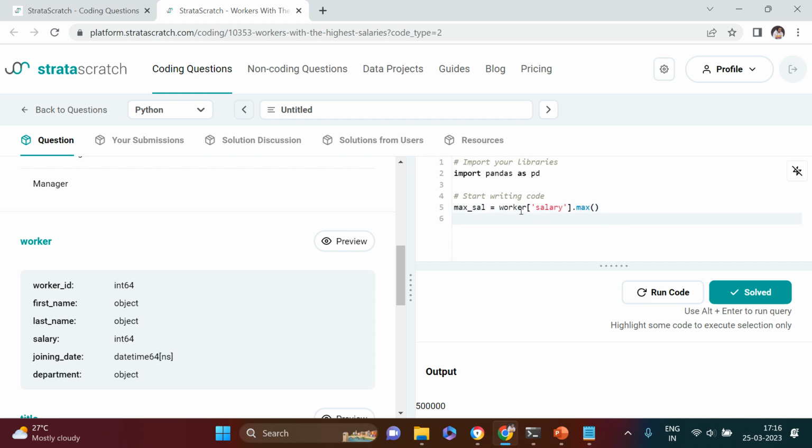Now the next thing, I need to filter this data frame for this maximum value. So from worker, what columns do I want? Two things: worker ID and salary. I will use query, and whenever you're using query, inside double quotes you can write the where clause, same as SQL. Here I would say salary equals max_sal.